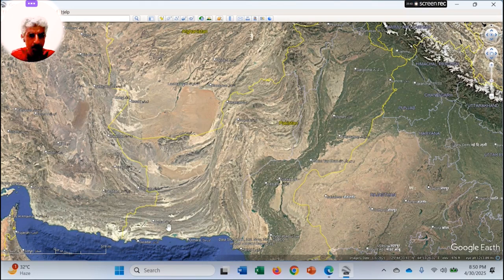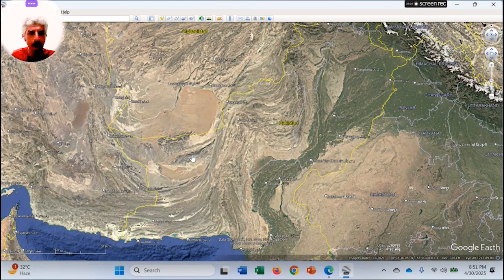Down in the south, over here in the Turbat region, just north of Gwadar, date palm farming is being done. Dates are being grown, date trees are there, and the whole of this is rugged. As I told you the other day, this is Chagai Hills, where Pakistan conducted the nuclear tests.